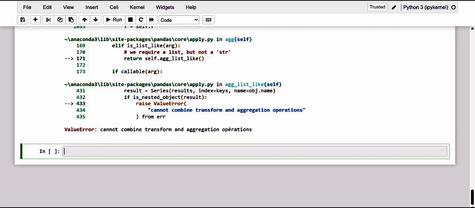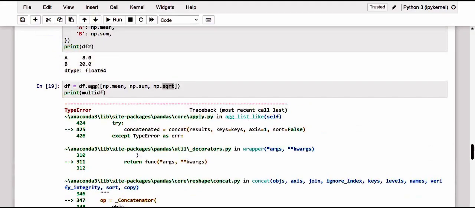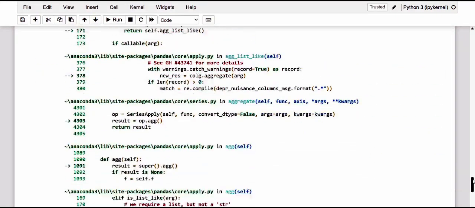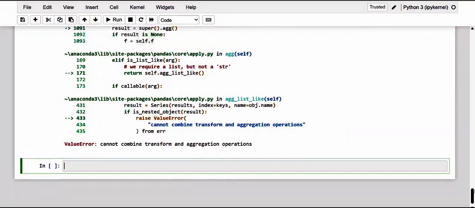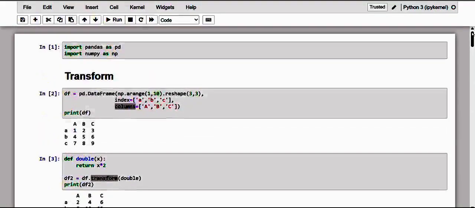And in fact, if we pass both kinds of functions, which we specified here, I will scroll up, kindly have a note of it. Here one is the result of transform, another is by aggregation. Of course, if we pass both types of functions, or only those by element, we get an error message. So dear friends, here we have seen both exact complementary functionalities related to the manipulation and mainly related to data processing.